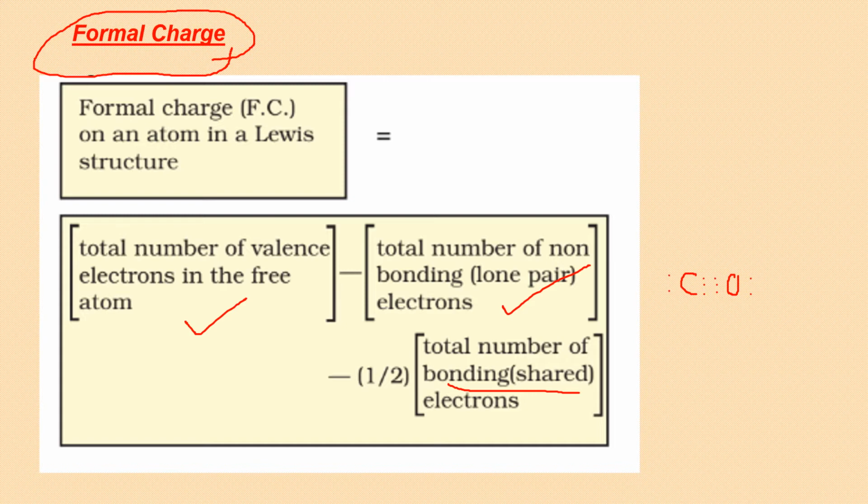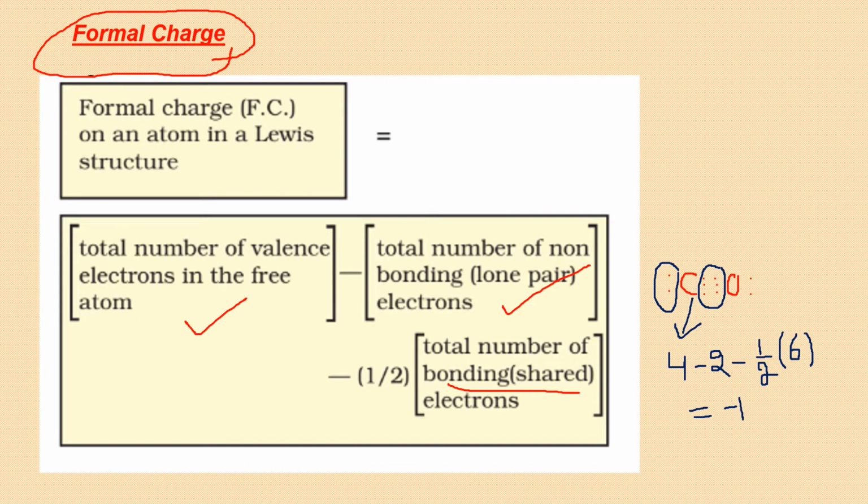Let us draw the structure of CO again here and calculate formal charge. Formal charge is to be calculated on each atom. I'm first calculating it on carbon by using the formula. The formula says valence electrons, carbon has 4 valence electrons generally, minus number of electrons which are not taking part in bonding, lone pair. I can see one lone pair here. That means 2 electrons, minus half of how many? 6. Because these 6 electrons are being shared. So each atom has only half of it as its own share. So it becomes 4 minus 2 minus 3. That is minus 1.